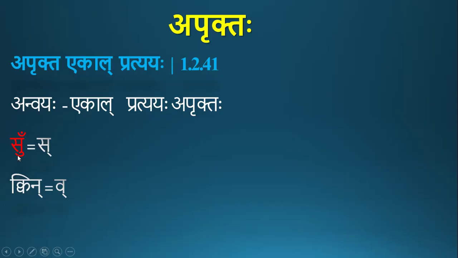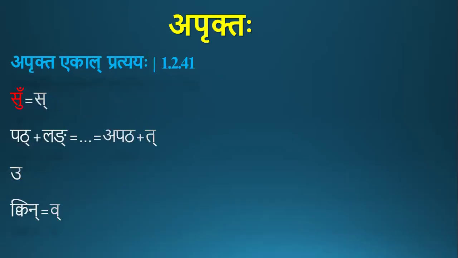It is not an it letter, but it is added for ease of pronunciation. So all of them get deleted and we are left with only vakara. So it is only a single letter vakara, so it is also an aprukta.